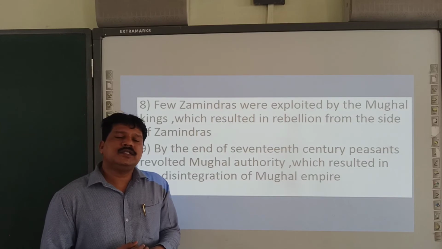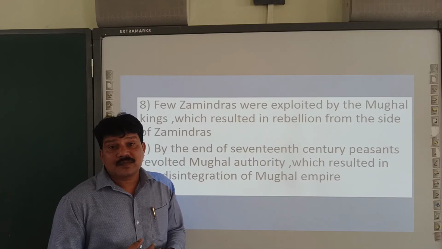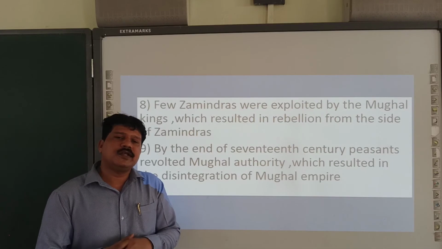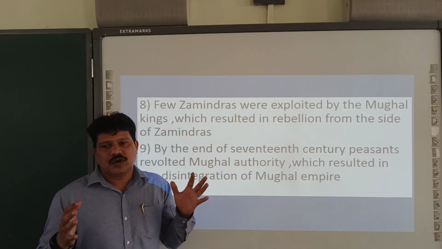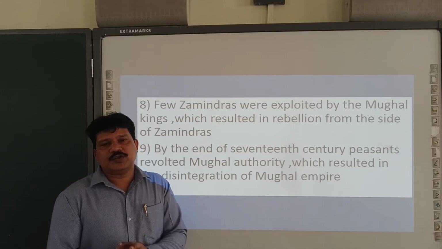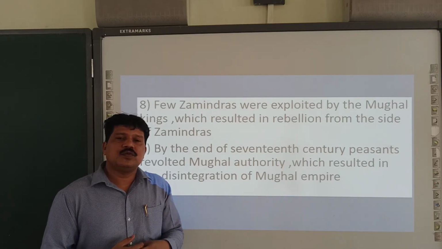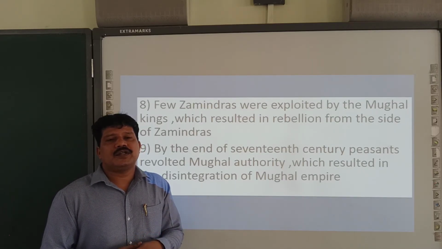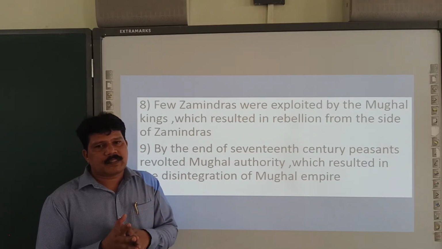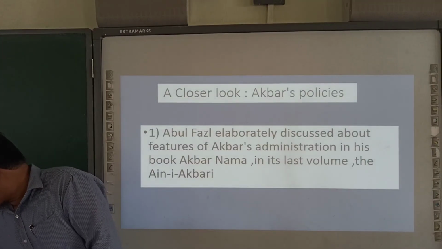We studied that after the death of Aurangzeb in the year 1707, the deterioration of the Mughal Empire started because there was no proper documentation, no proper administrative setup, and more importantly, the kings who came after Aurangzeb were not powerful enough to hold the condition. All these were mainly responsible for the deterioration of the Mughal Empire.